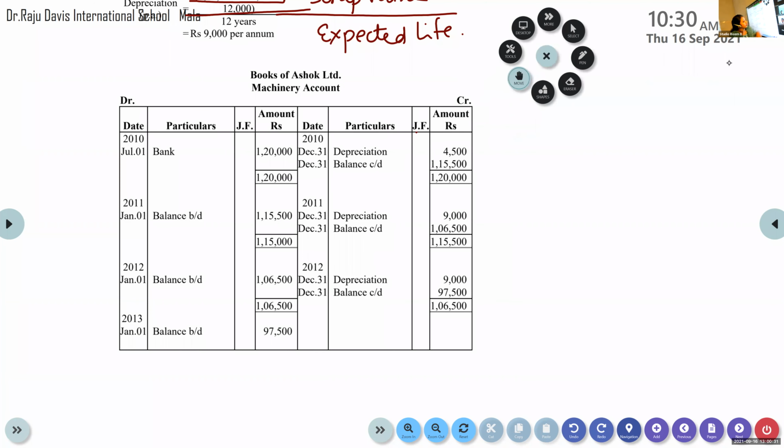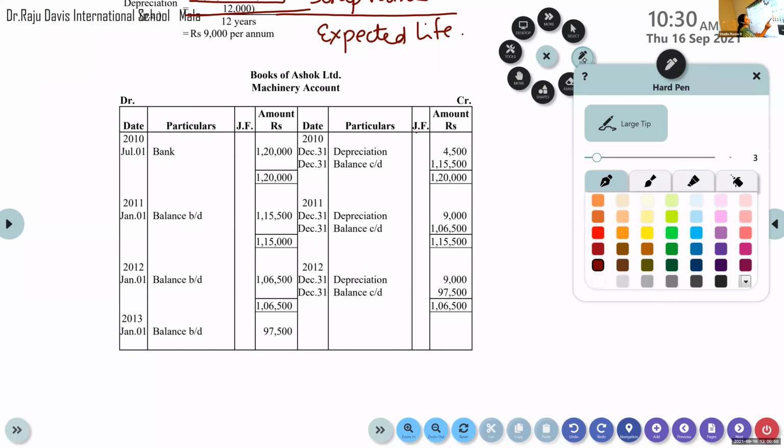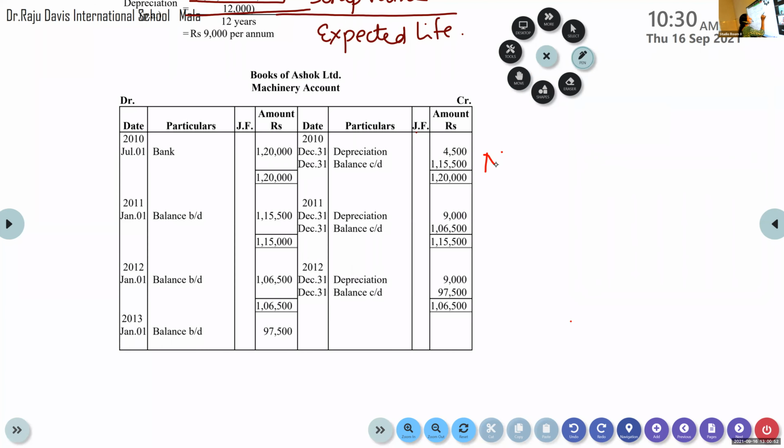Machinery account. What is the first entry? Always the first entry is the purchase of the asset. When an asset is purchased, the asset comes in. Here, what is the asset? Machine. So the entry is machinery account debit to bank.